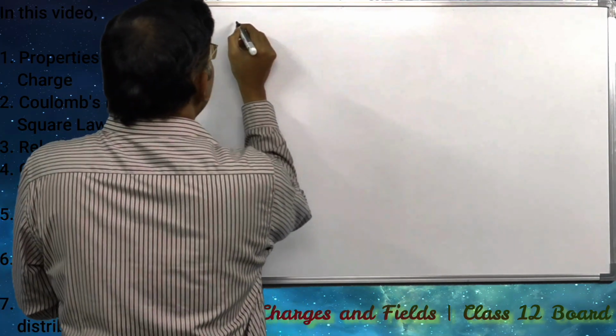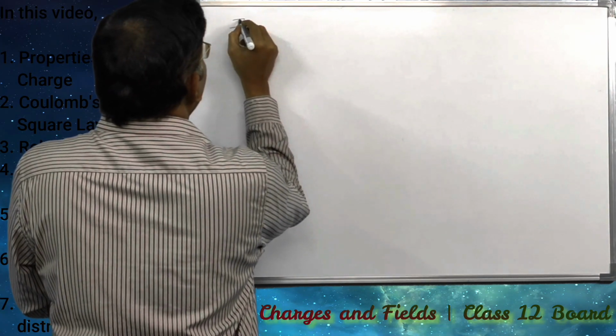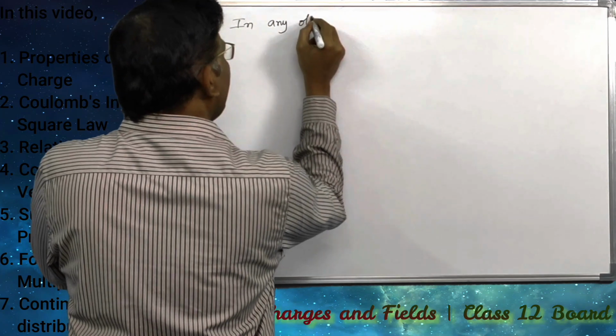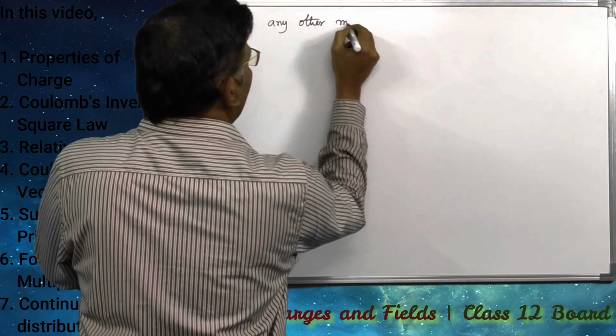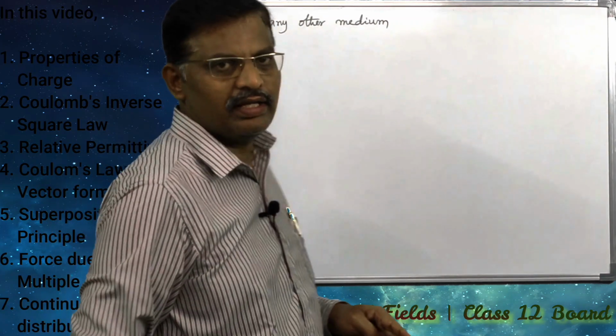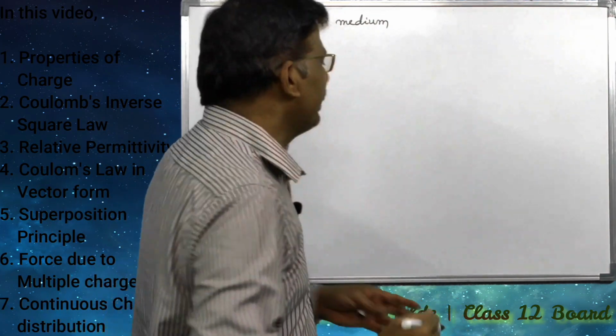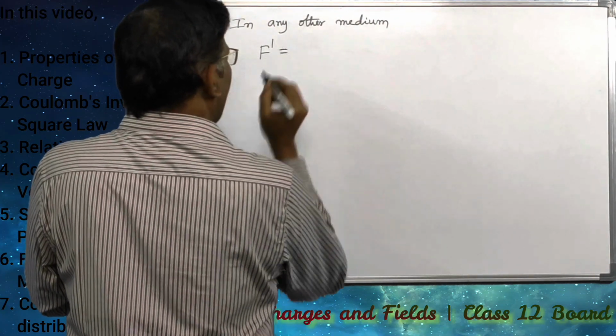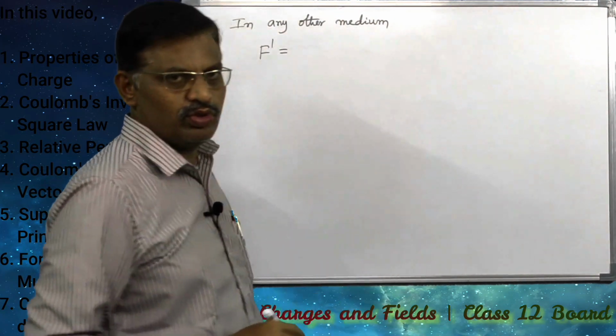Suppose the charges are separated in any other medium, other than air or vacuum, then the electrostatic force between the same two charges